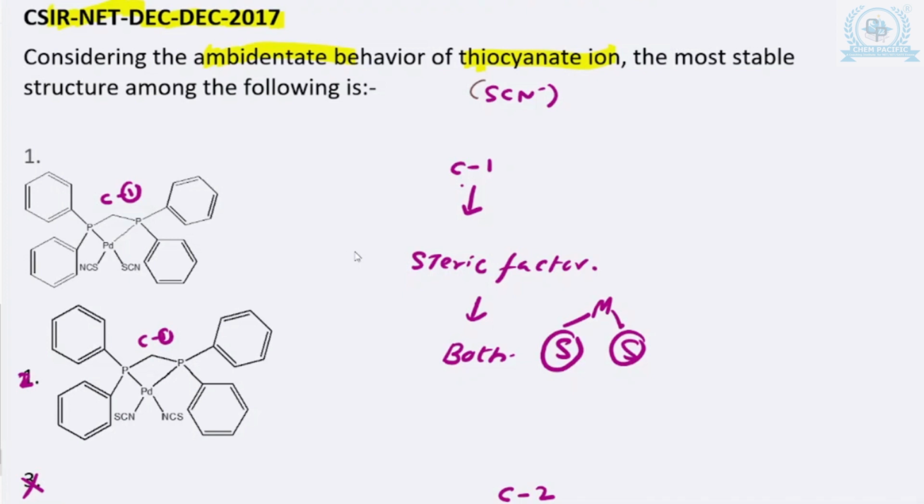So you see both of them. Here they said that both are nitrogen. That is why you can again rule this out, both nitrogens getting bonded to this. Again you can rule it out and therefore this is not acceptable. The answer is 1. When the number of carbon atoms is 1, both the sulfur atoms are now getting bonded or coordinated to the metal, because now enough space is available, and considering the steric factor. And when is the steric factor considered? When the ligands are bulky and chelating, as the number of carbon atoms is less. So that is why answer 1 is the correct one.